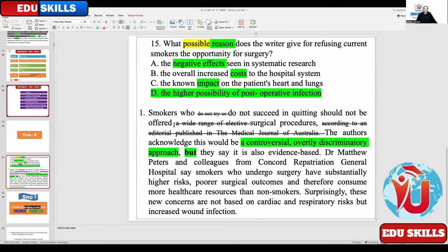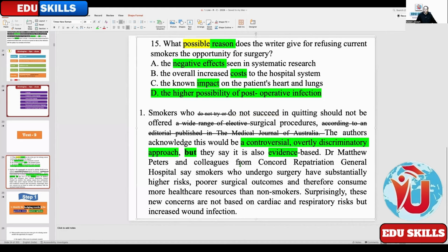But they say it is also evidence-based. Evidence means a synonym of, in the question stem, what word do you have? In the question stem? Possible reason. Reason is evidence. Reason is evidence.